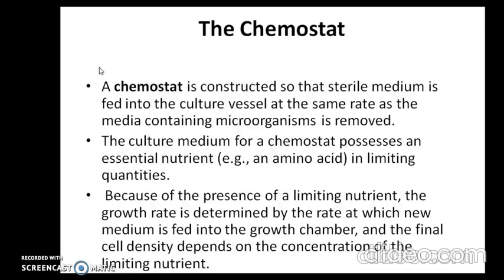Because of the presence of a limiting nutrient, the growth rate is determined by the rate at which new medium is fed into the growth chamber, and the final cell density depends on the concentration of the limiting nutrient.